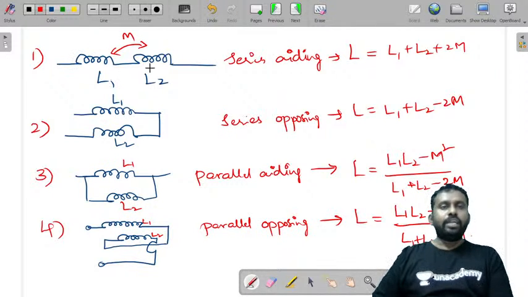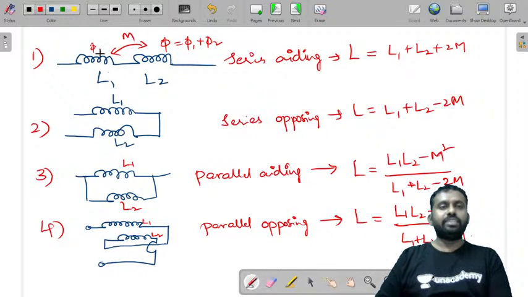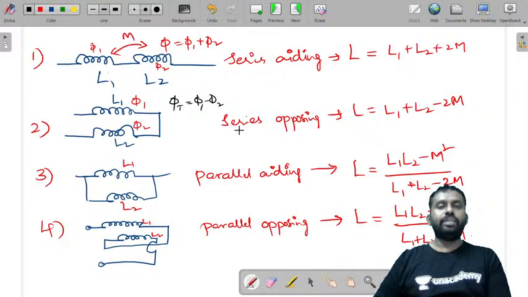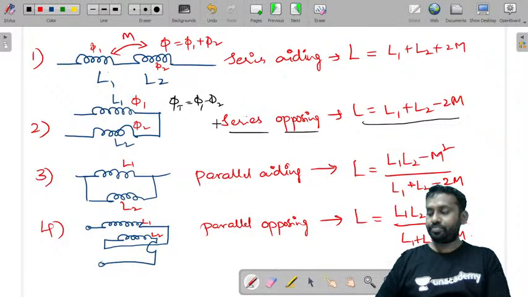So you have L1 and L2 in series, whose flux is the resultant phi 1 plus phi 2. Phi 1 is the flux in the first coil and phi 2 is the flux in the second coil. If the resultant flux is the difference of the two fluxes, it is called series opposing, and equivalent inductance will be L1 plus L2 minus 2M.